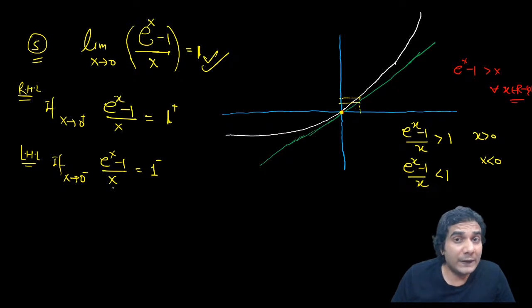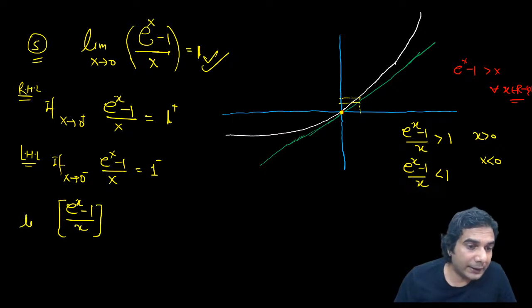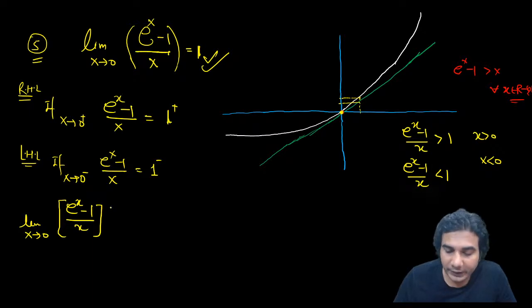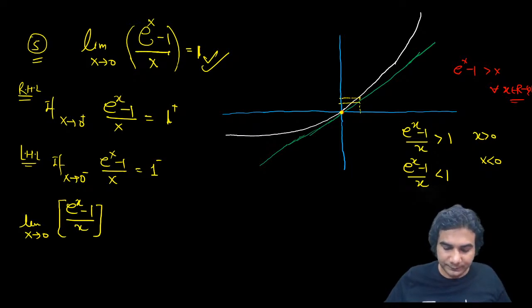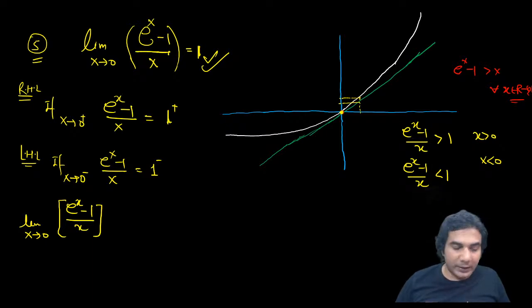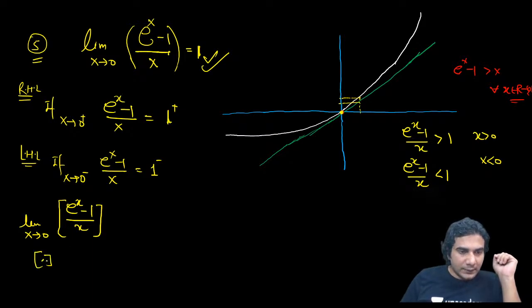But why are we studying this? Because if you have this question, the greatest integer of e raised to x minus 1 upon x, limit x approaching 0, now this is a very, very good question. What will be the answer? Try to answer this. Vamsi, Siddharth, Rakesh, anyone, tell me what will be the limit, right hand or left hand? This is the greatest integer function.